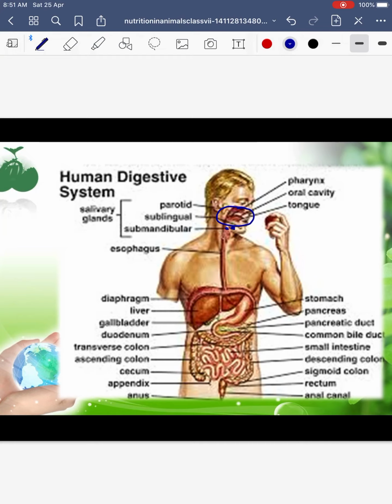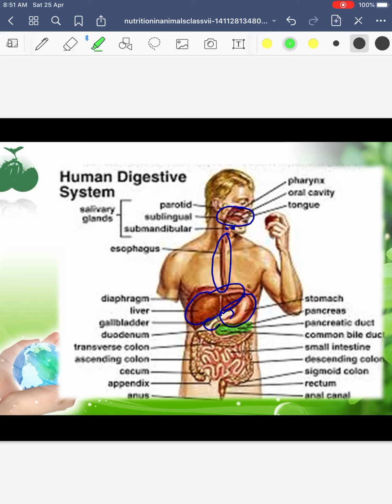Then the food passes through the oesophagus. This oesophagus is also called the food pipe. After passing through the oesophagus, it goes into our stomach. Can you see the position of the stomach here? Just adjacent to the stomach, we have the gallbladder and we have the liver. In your book, it is like here. This is the liver. Okay, and as per this diagram, this is the position of the gallbladder. Okay, here is the position of the pancreas.